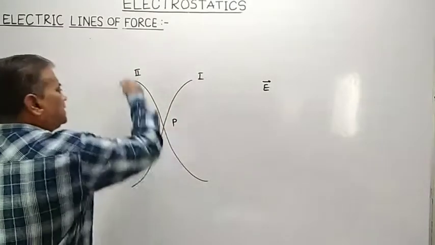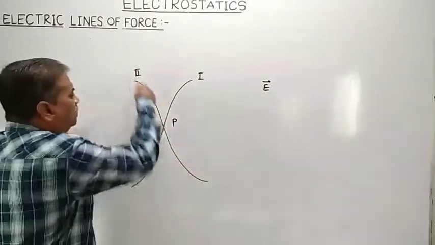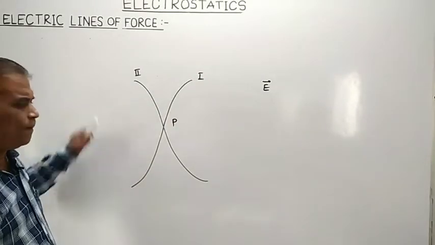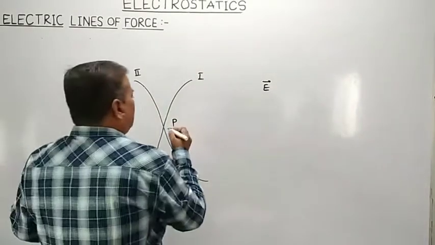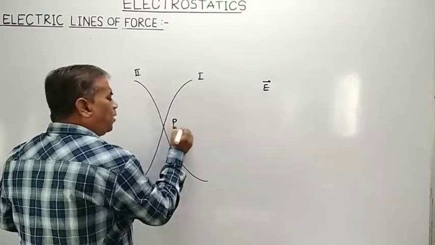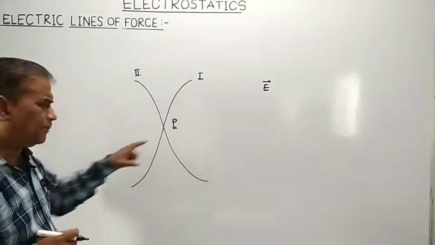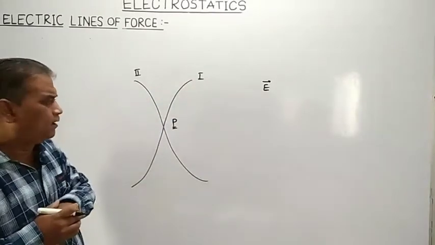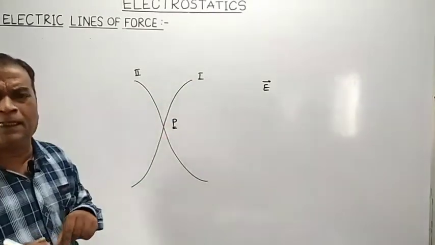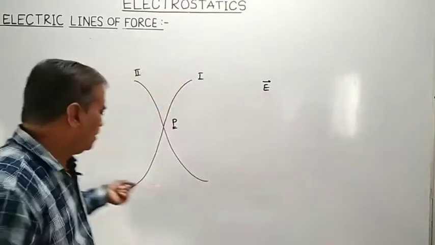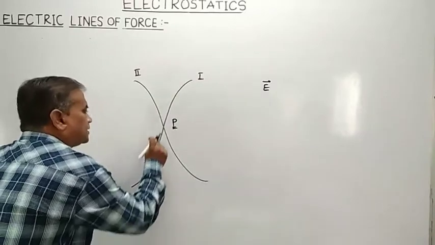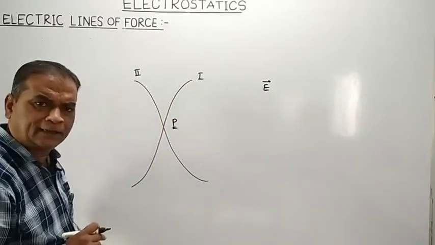Now here we had considered the situation where the two electric lines of forces are intersecting each other. When I consider that P is a point of intersection, it may be a point on the first line of force or the second line of force. When P is considered as a point on the first electric line of force, here that first line of force is traveling along this direction.